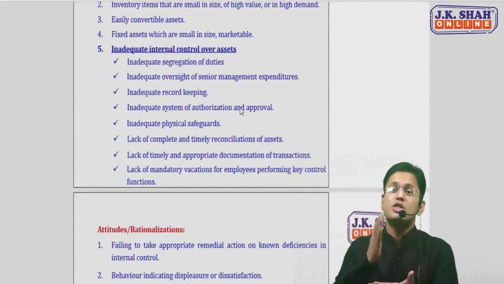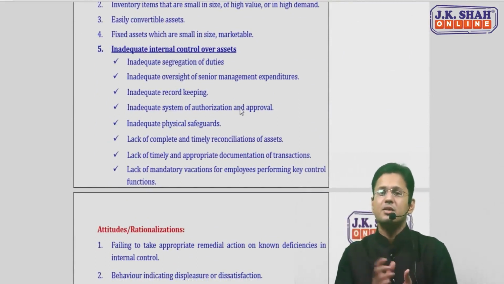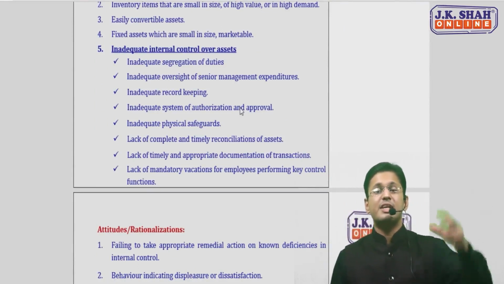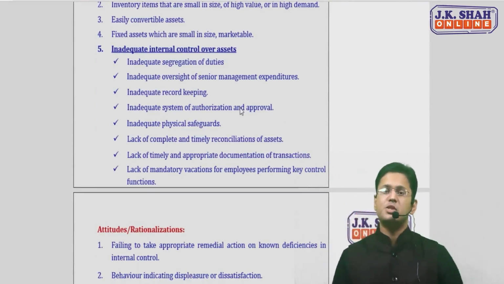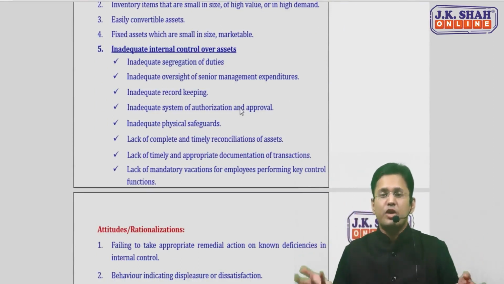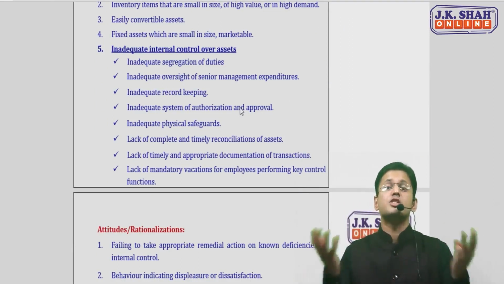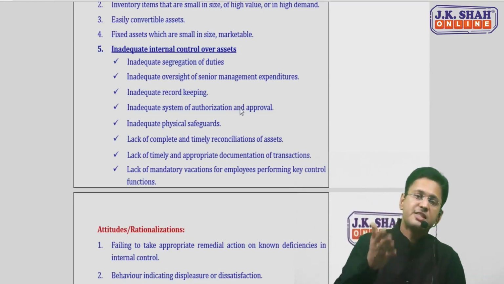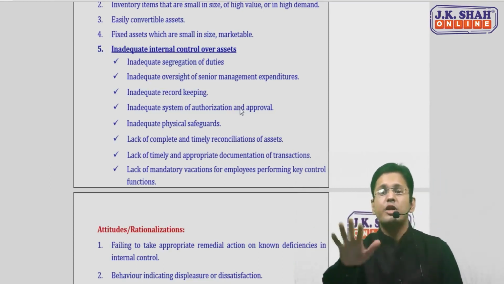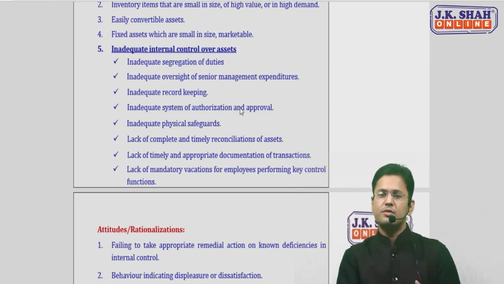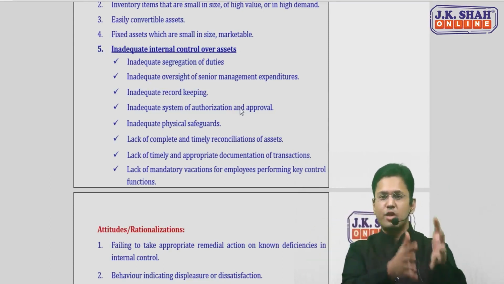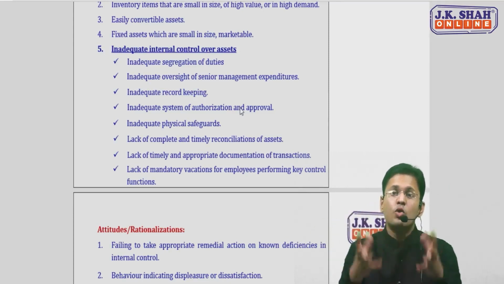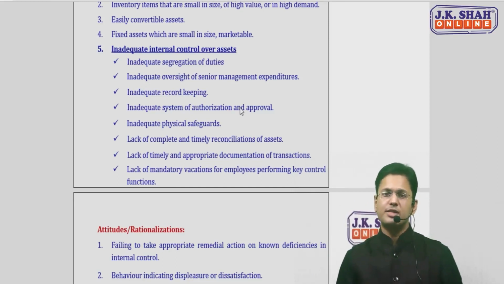Internal control is not adequate. That means segregation of duty is not there. There is a lack of control over the senior management's expenses. There's no record keeping. There's no system of authorization or approval. Physical safety is inadequate. No reconciliation of assets is taking place, between physical assets and recorded assets. No or little documentation of transactions is there.